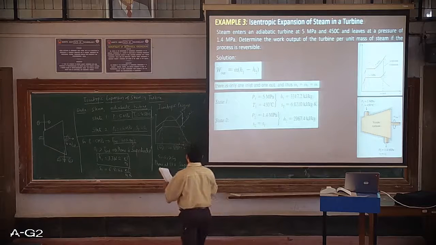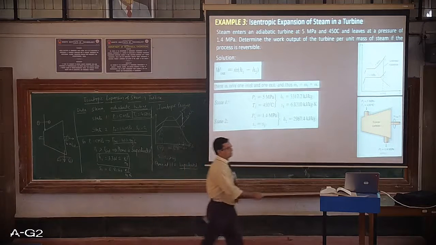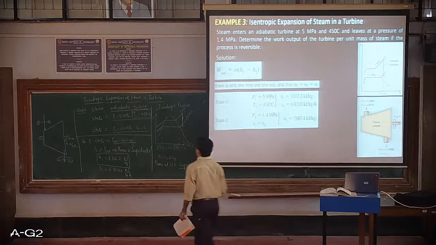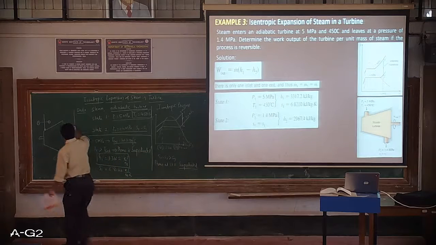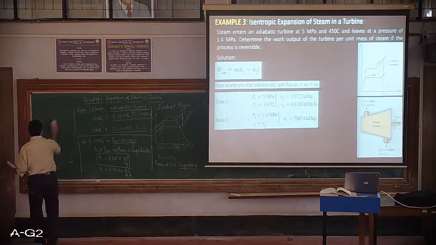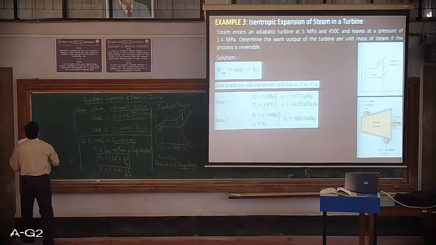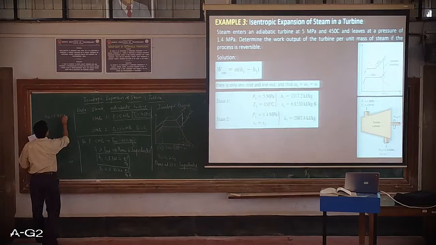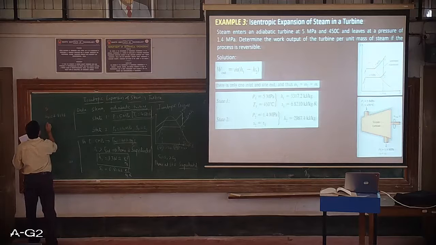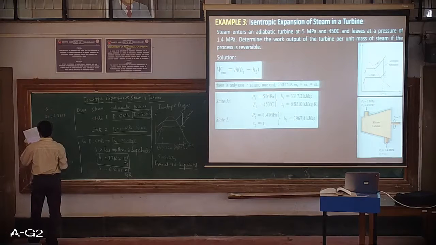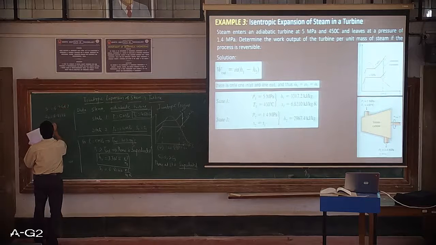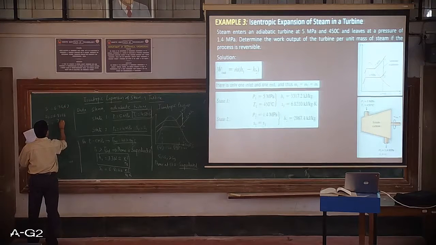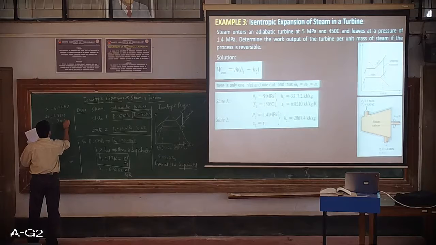So the value of S2, which is 6.8186, lies between the values of 6.7467 and 7.9534.